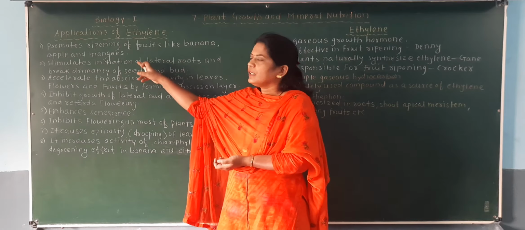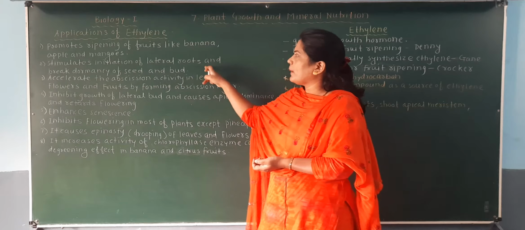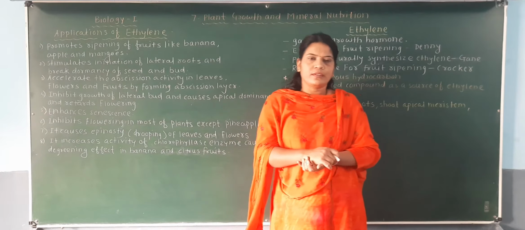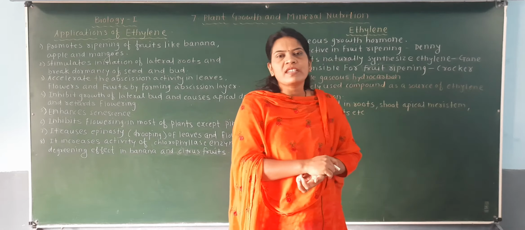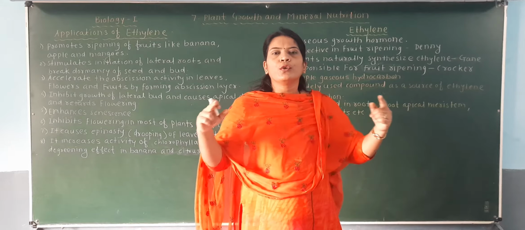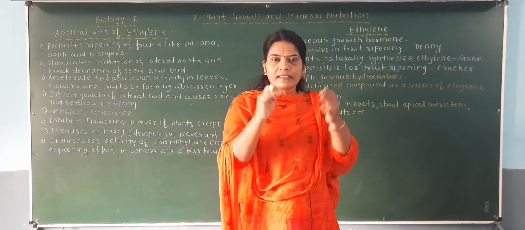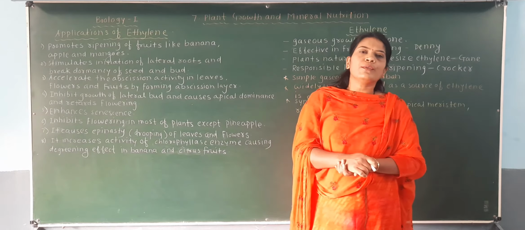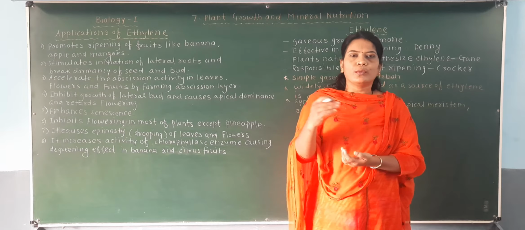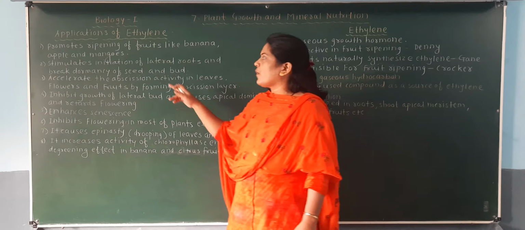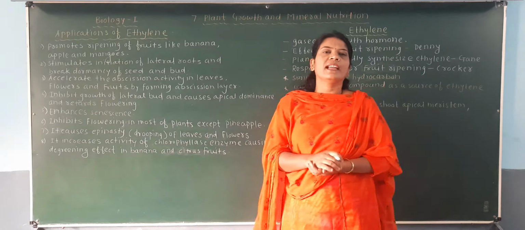Second one, stimulate initiation of lateral roots and break dormancy of seed and bud. Lateral roots: the basic root, we have discussed in the 11th standard, is the taproot. Taproot is the main root, and on the taproot you will observe the lateral roots. These lateral roots then develop the secondary and the tertiary roots. So these lateral roots are mainly developed due to the hormone called ethylene, and it not only develops the lateral roots but is also responsible for breaking the dormancy of the seed and the bud.